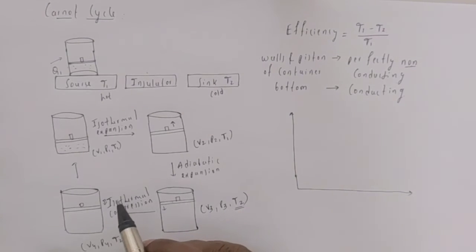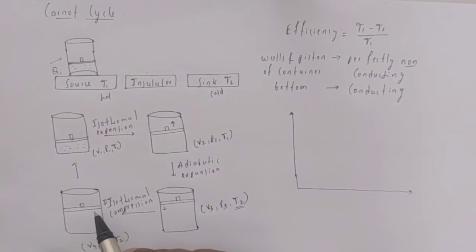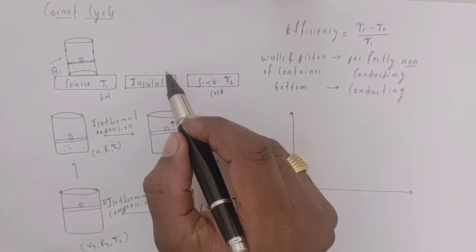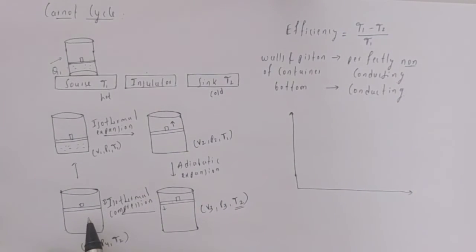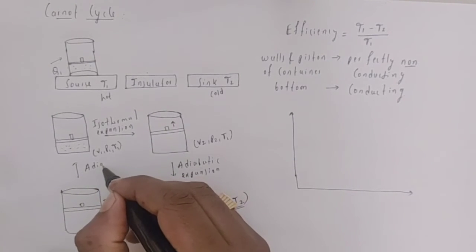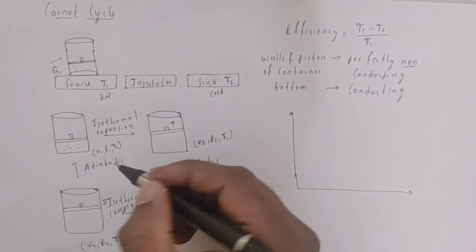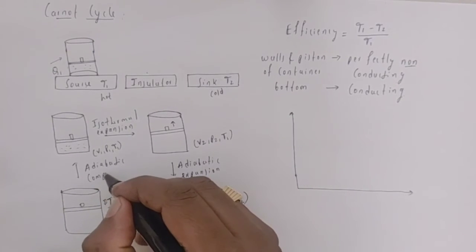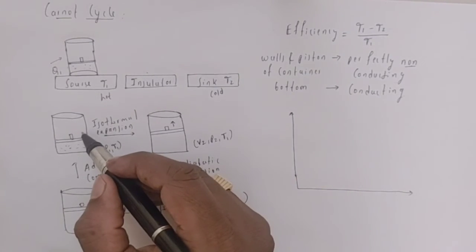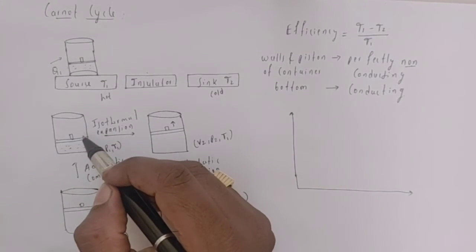And again we are going to place this engine on the insulator. Then we observe adiabatic compression, and after adiabatic compression we get the initial condition of the engine.